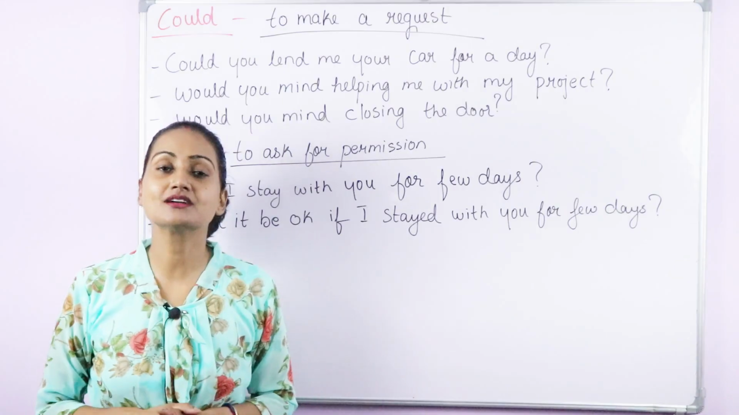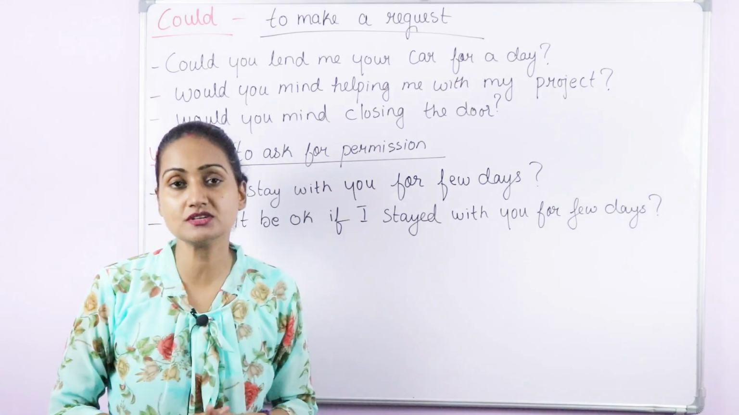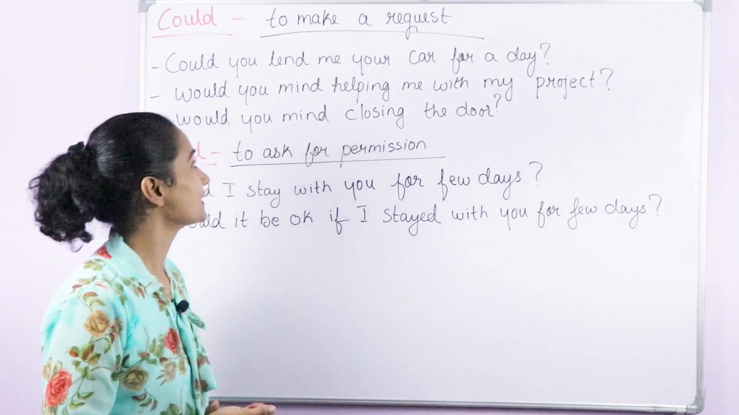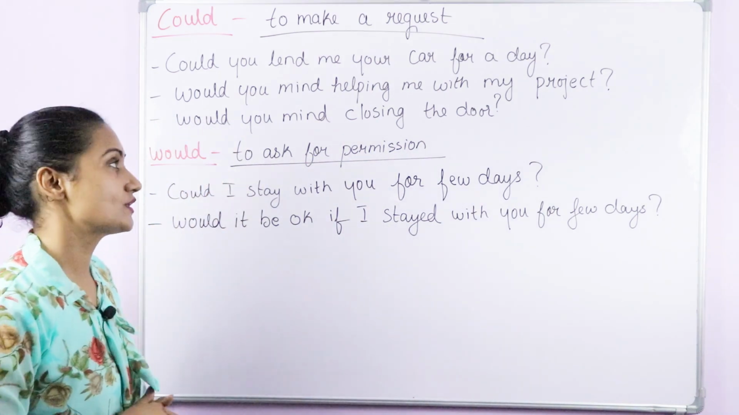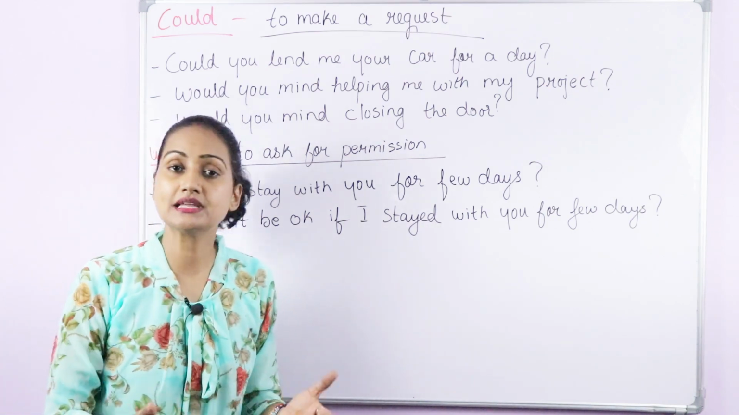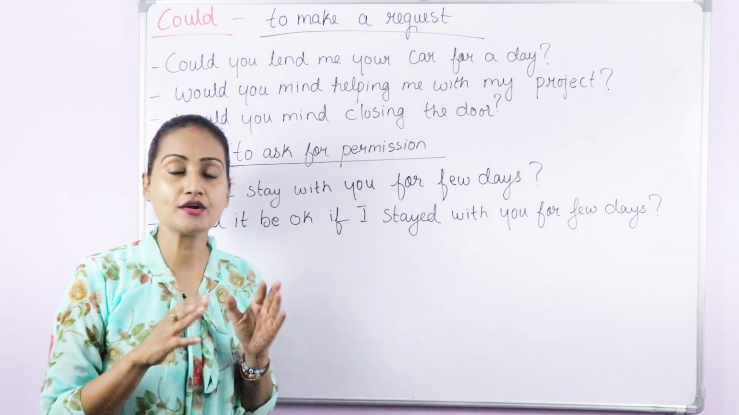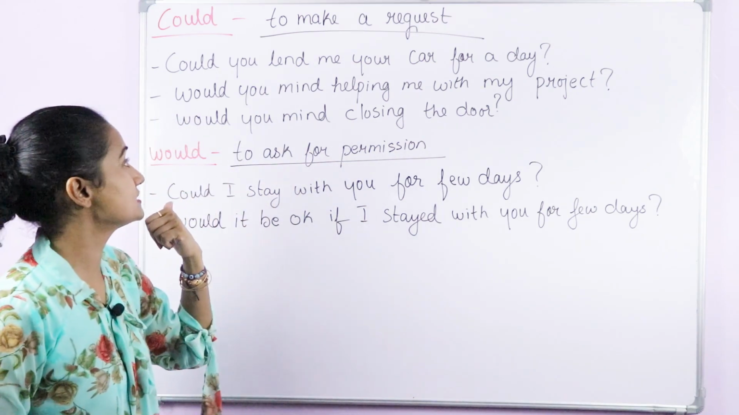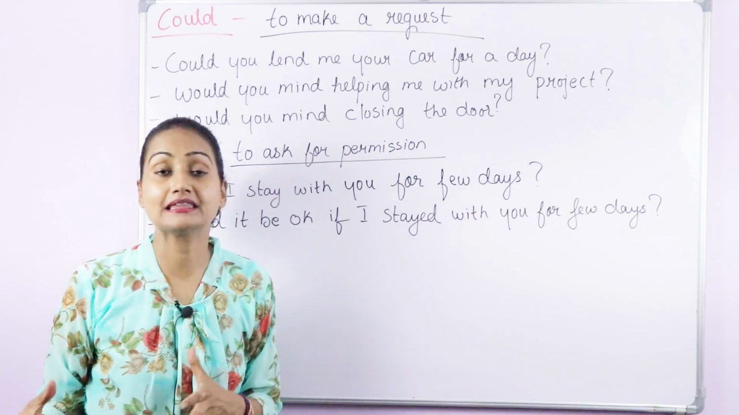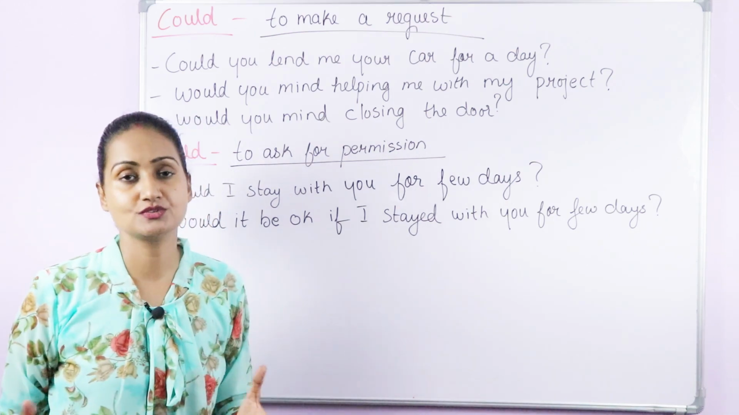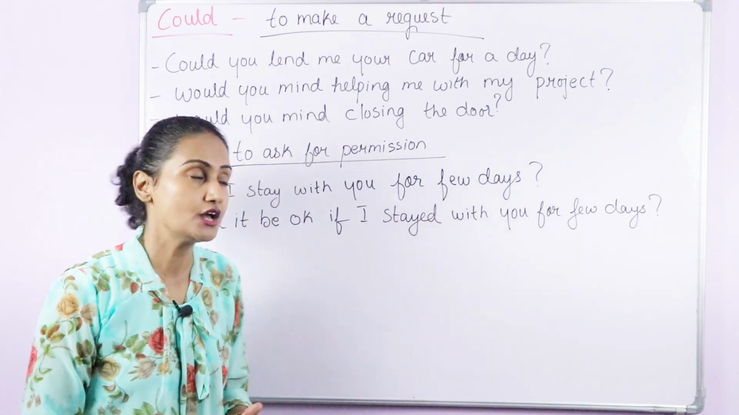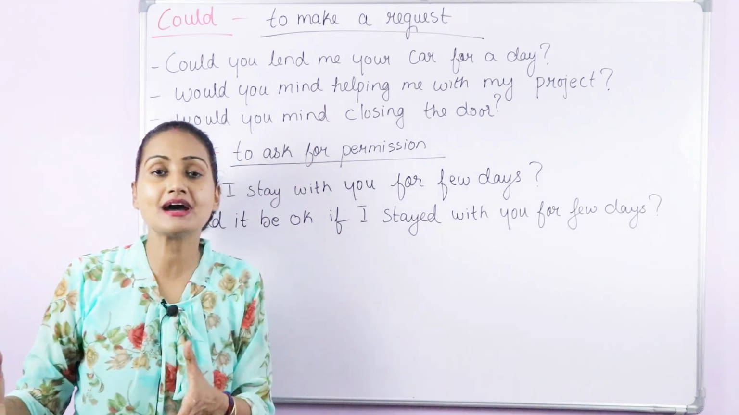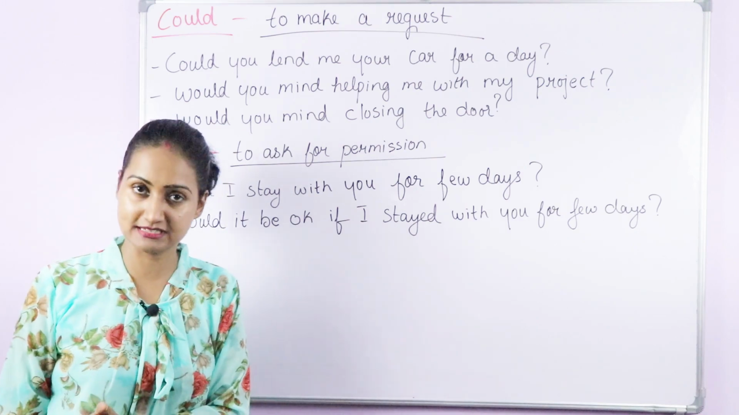Whenever you have to make a request or ask for a permission, you can use could or would. How? Let's see. Could you lend me your car for a day? I have to go somewhere. Could you lend me your car for a day? Now, if you want to use would here, then you can make a sentence with would you mind. Then there is a phrase which you have to use. That is, would you mind? Would you mind lending me your car for a day?